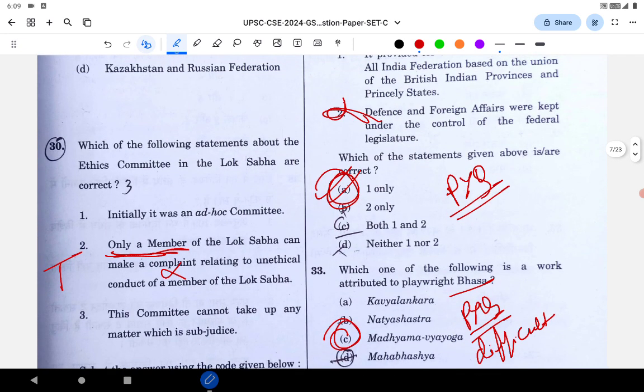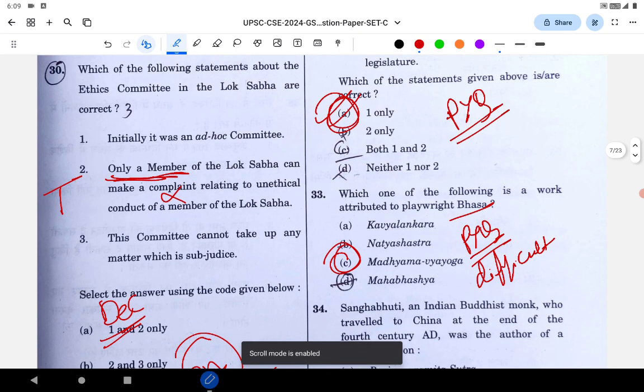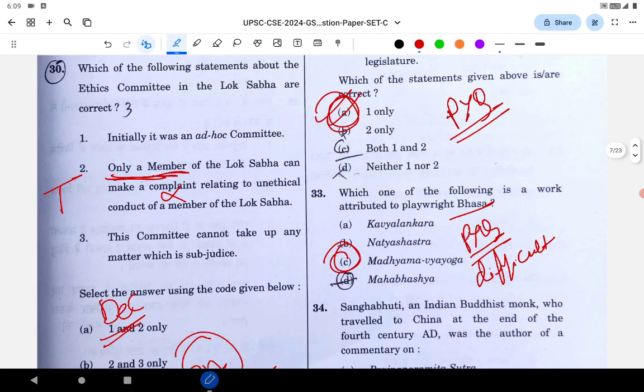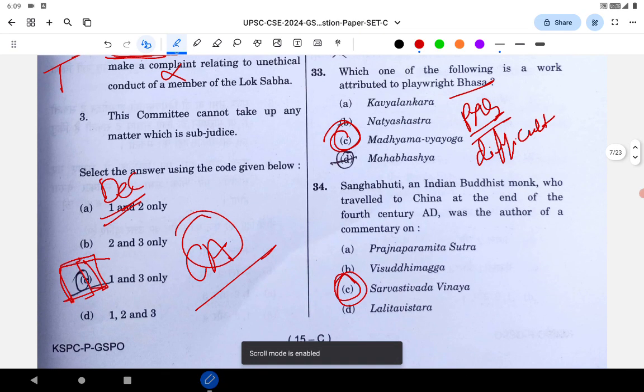Next question is regarding which of the following are plays written by Bhasa. Answer is Madhyama Vyayoga. See, Bhasa has been asked in the PYQ. They've asked about different plays, so it is difficult to know this particular play. He has written, I think, 4 or 5 plays. This one was not asked in the PYQ, but other plays written by Bhasa were asked in the PYQ. So it shows Bhasa and his plays are important. That's one way you can take it.